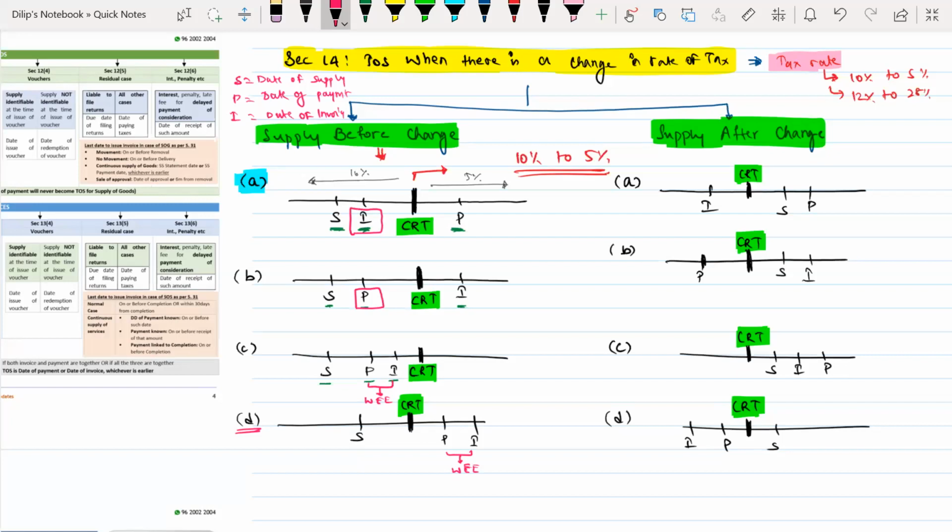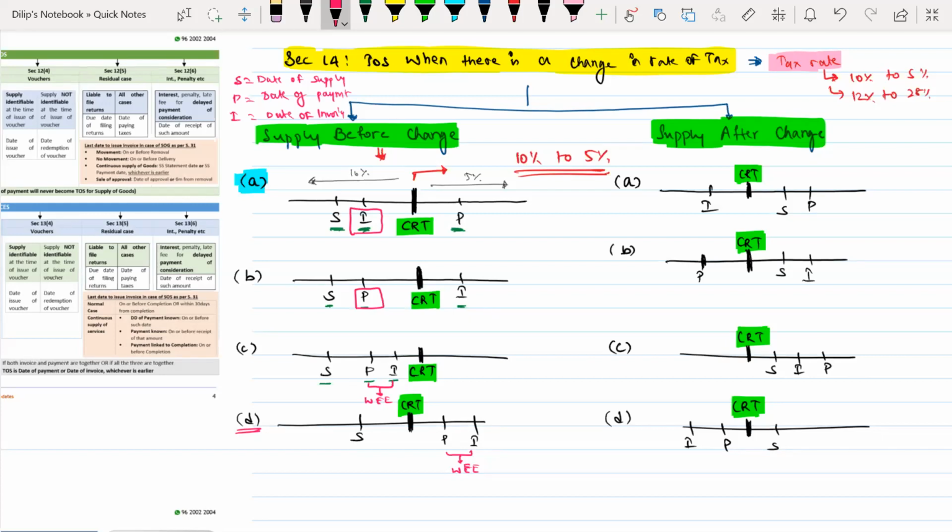I'll repeat. Supply before change, section 14 says, if a supply is made before change, then there can be totally 4 different cases. Case number 1, supply is before change, invoice is also before change, but payment is after change. In such cases, the time of supply will be the date of invoice. Case number 2, the supply is before change, payment is also before change, but the invoice is issued after change, or the invoice is received after change. Then the time of supply will be the date of payment.